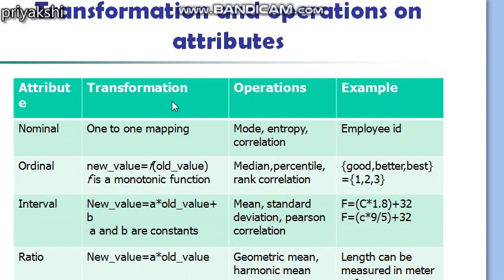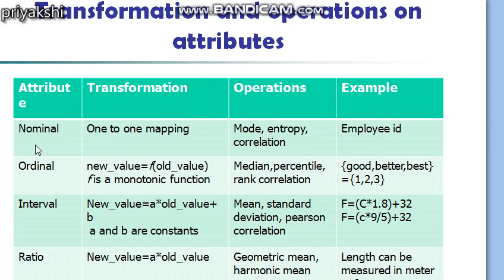Okay, so this particular table, which is given by S. Smith Stevens, also defines the attributes in terms of these permissible transformations. We will see every attribute one by one, along with the transformation function and the different operations that are valid for this attribute type. So let's have a look at the nominal attribute.